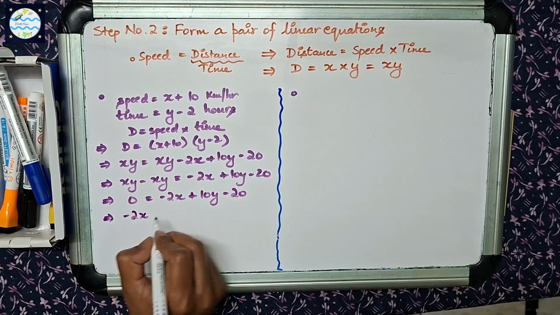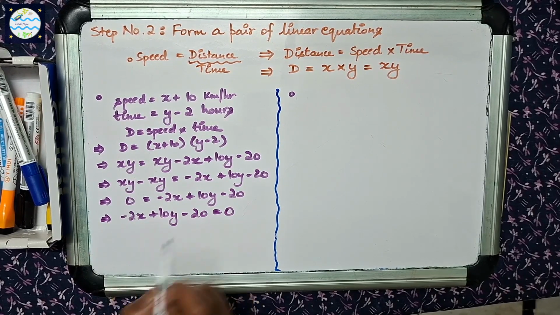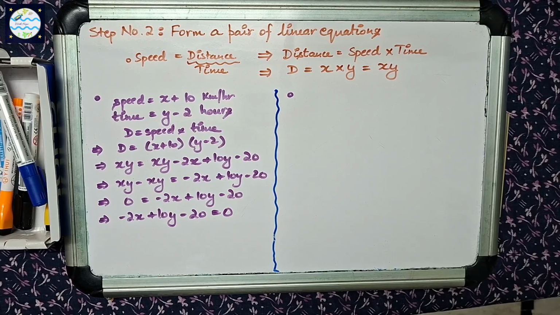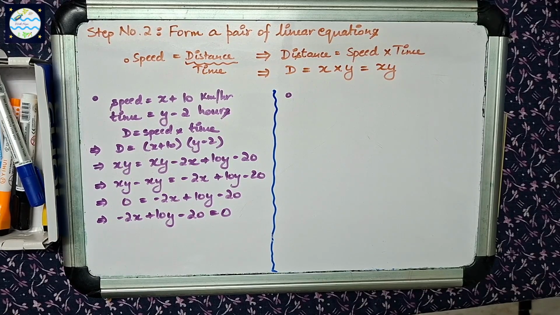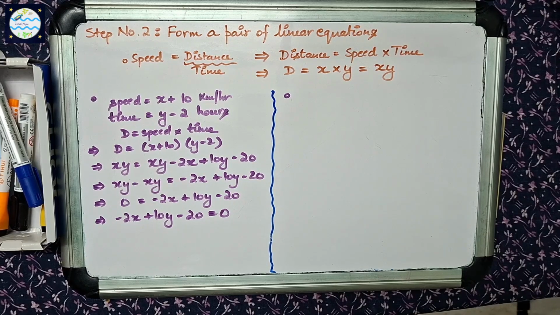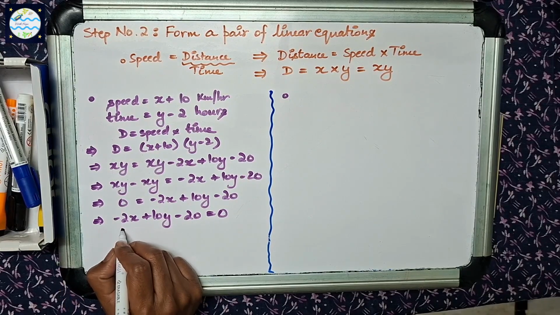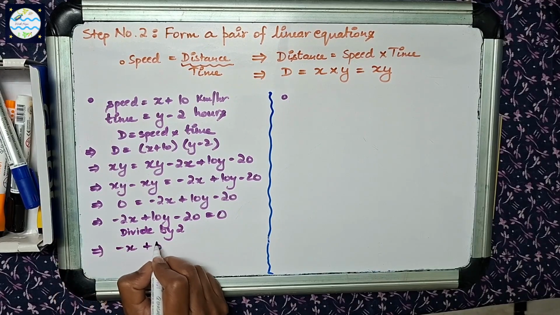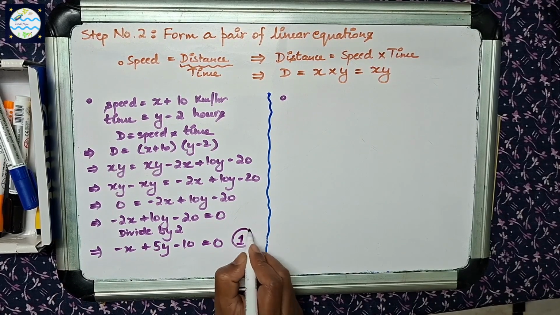Implies xy minus xy is equal to minus 2x plus 10y minus 20, which implies 0 is equal to minus 2x plus 10y minus 20. Swapping the sides, we get minus 2x plus 10y minus 20 is equal to 0. Dividing both sides by 2, we get minus x plus 5y minus 10 is equal to 0, or minus x plus 5y is equal to 10. Our first linear equation.